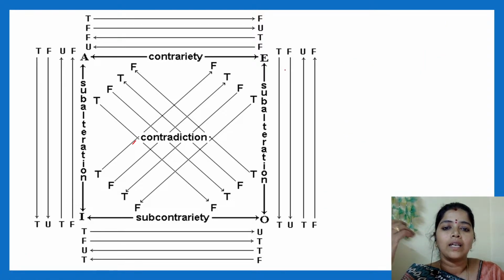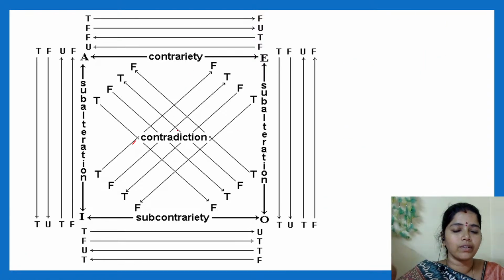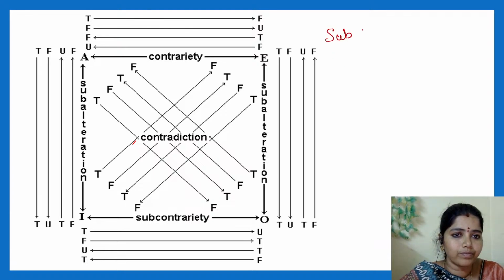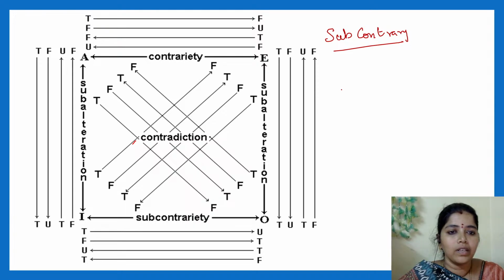So see, we have done with contradictory, we have done with contrary. Now we move to subcontrary. See, subcontrary is between what type of statement? I and O type statement.